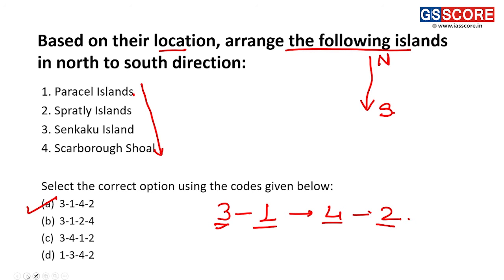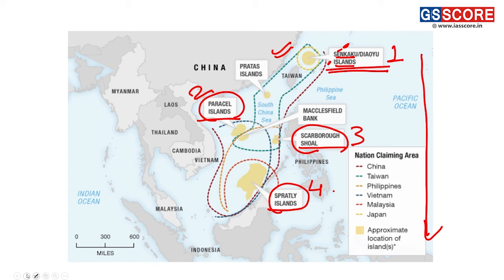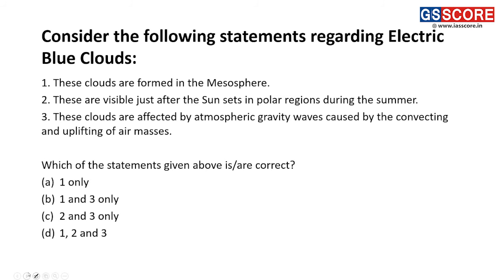So we can see on the map that these islands are frequently in the news because of their disputes within the countries and with China also. Various laws have frequently been passed for acquiring these islands, but they are not covered under any international laws, thus making them a disputed region and in the news.